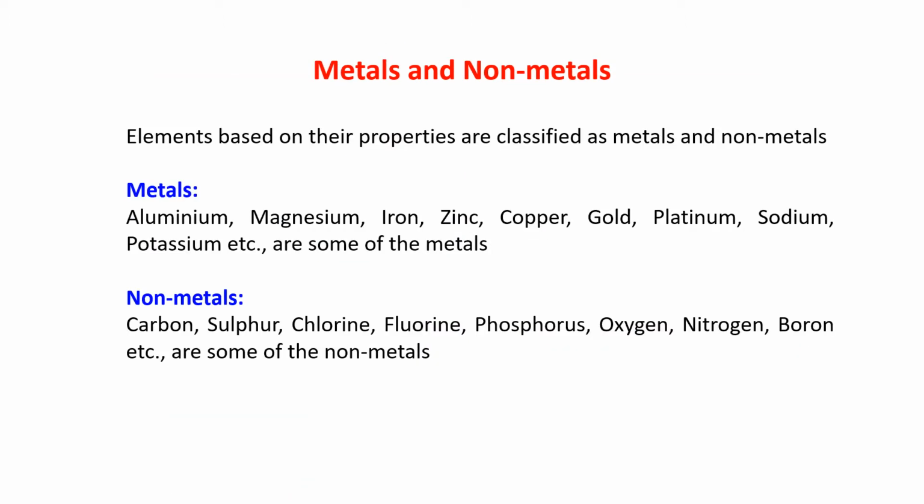Now first is metals and nonmetals. Elements based on their properties are classified as metals and nonmetals. Some of the examples of metals: aluminium, magnesium, iron, zinc, copper, gold, platinum, sodium, potassium. These all are the examples of metals. And nonmetals: carbon, sulfur, chlorine, fluorine, phosphorus, oxygen, nitrogen, boron. These all are the examples of nonmetals.